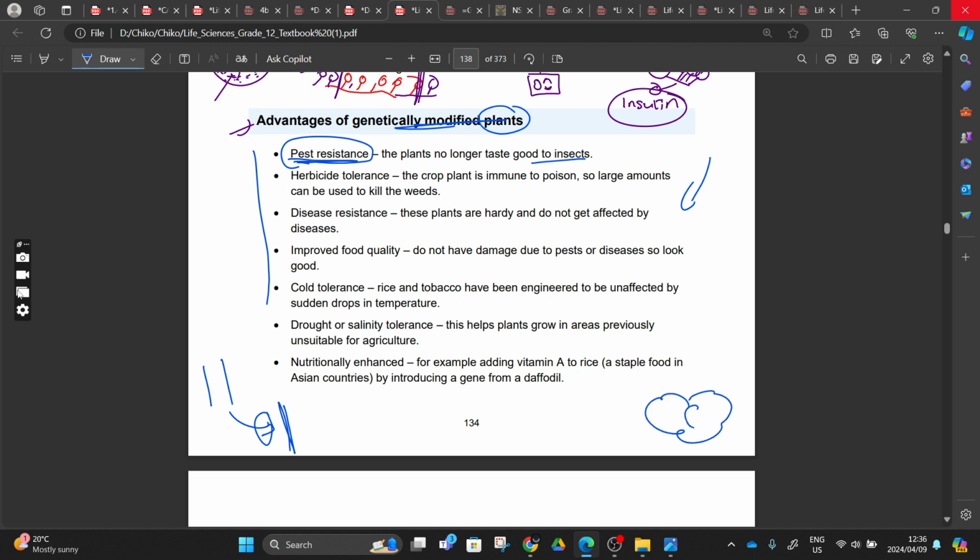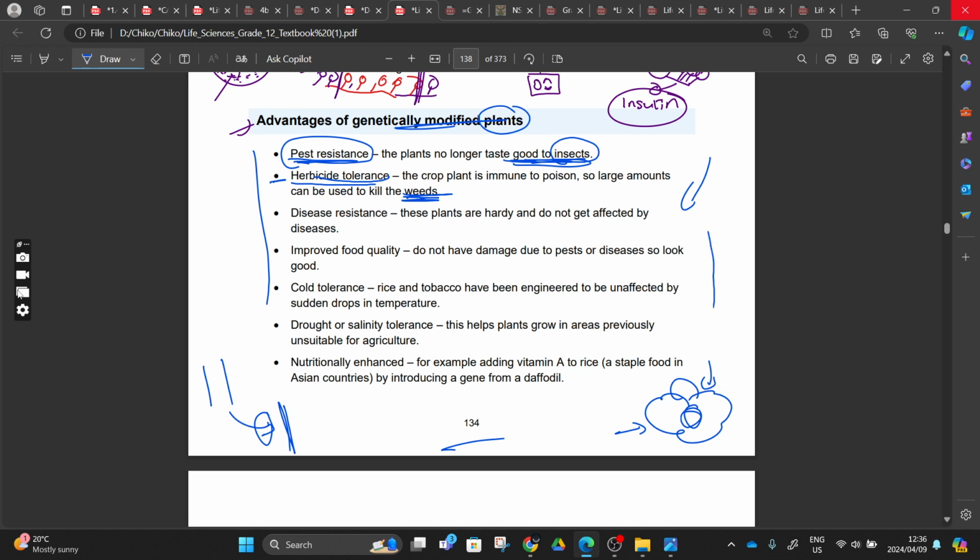We have your flower here, and this is an advantage. When we recombine a DNA with another DNA, we can produce plants that are pest resistant, that taste bad to insects, which means that these insects are not going to feed on our plants. That's an advantage, right? And then another advantage is they say that these plants are herbicide tolerant. The crop plant is immune to poison, so a large amount can be used to kill the weed, right? Herbicide is the chemical that we use to kill weeds.